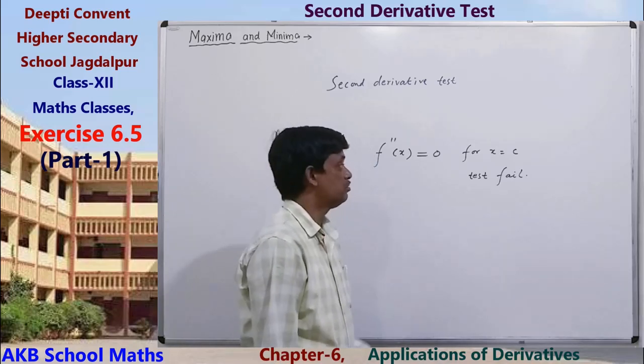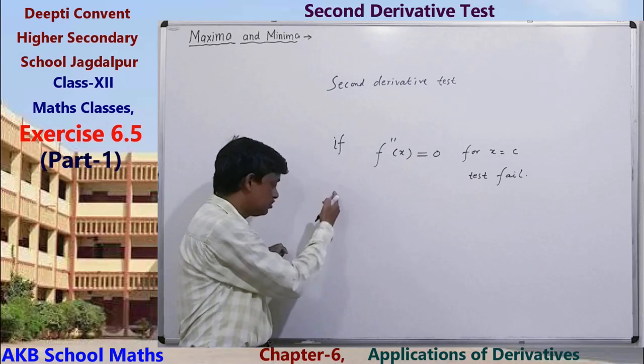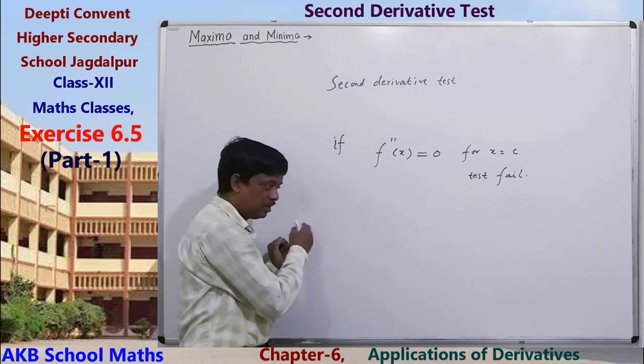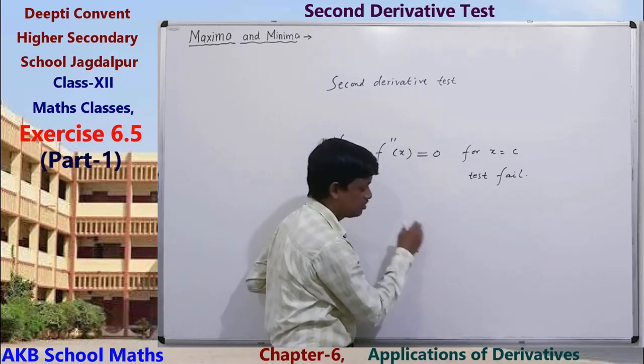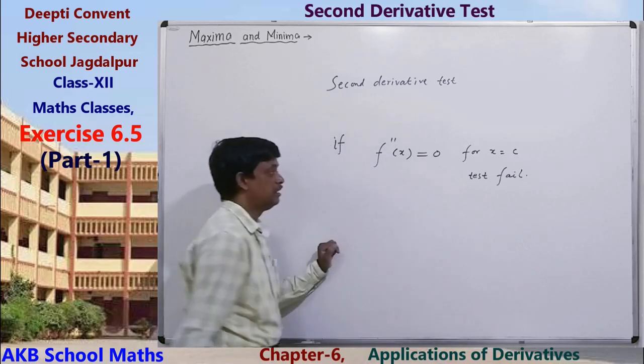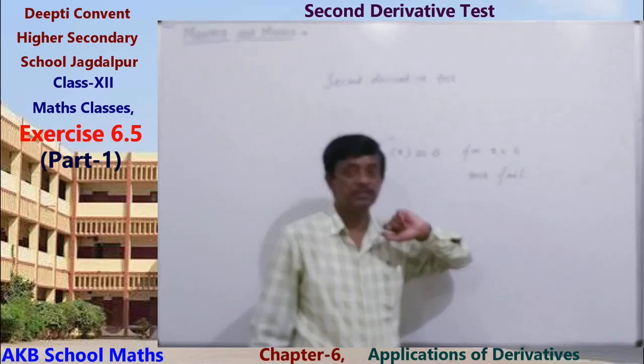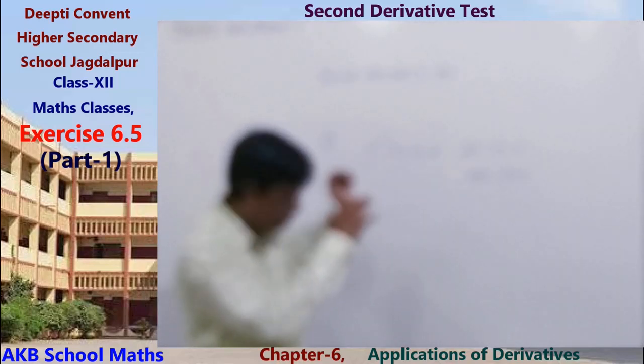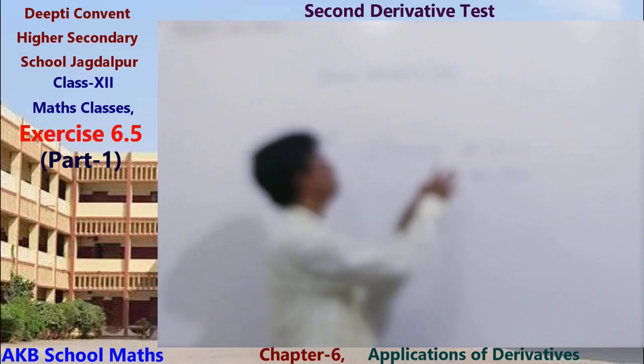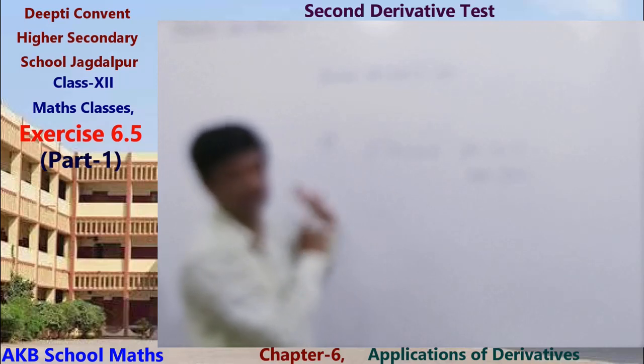Okay, so first of all, we try to solve questions by using the first derivative test or second derivative test, and if the second derivative equals 0 at a critical point, then try to check for maxima or minima of the function by using the first derivative test.